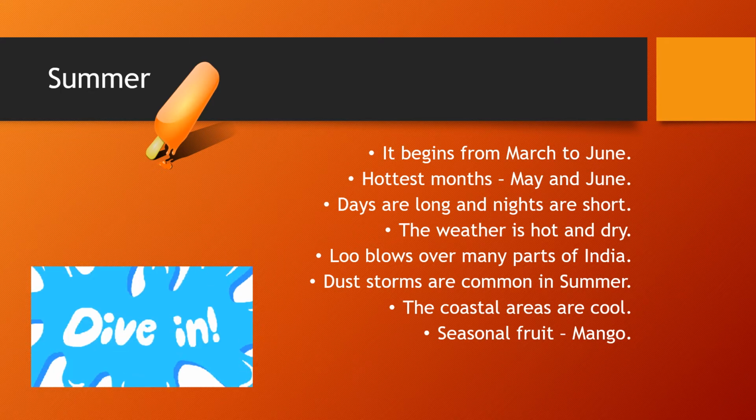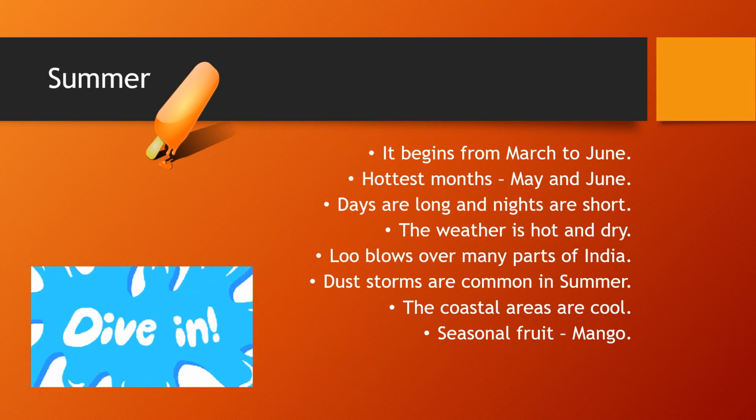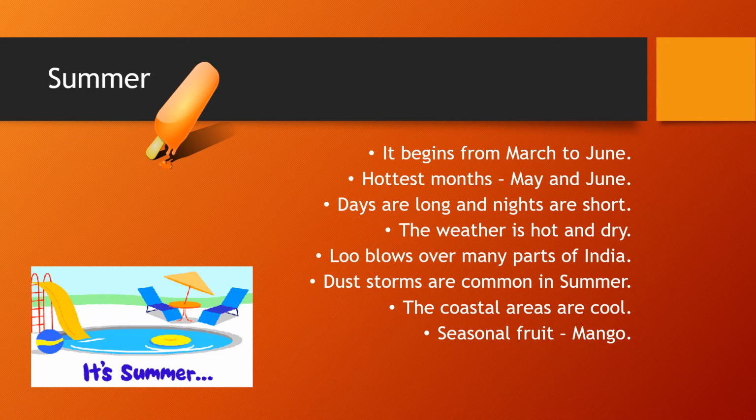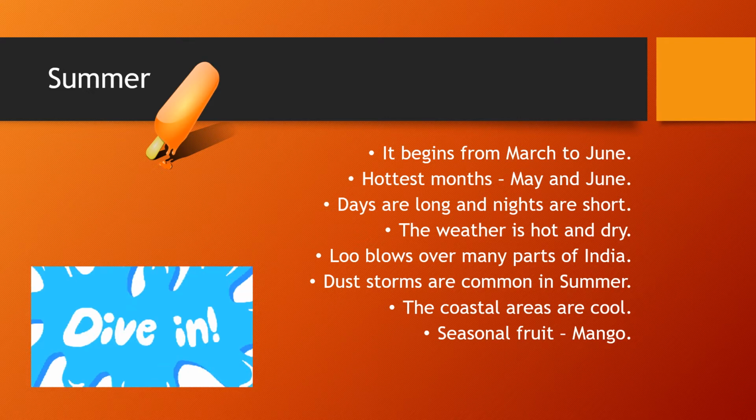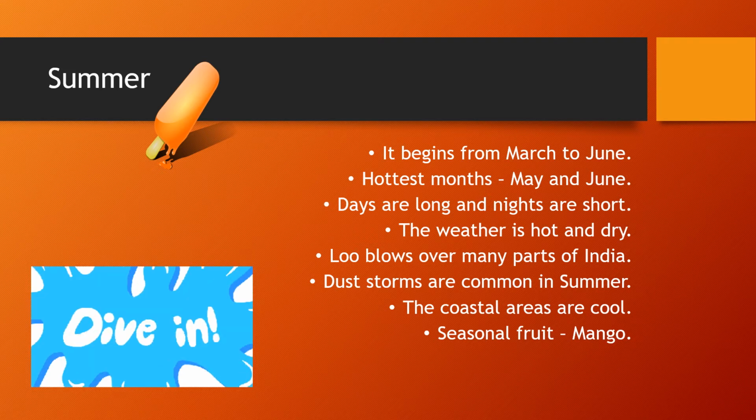Now the southern part of India, which is surrounded by sea on three sides and is known as the peninsula, is less hot during the summer season. Cool breeze from the sea keeps the coastal area cool. Some areas get heavy rainfall when the summer comes to an end.